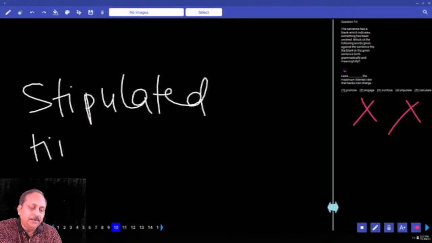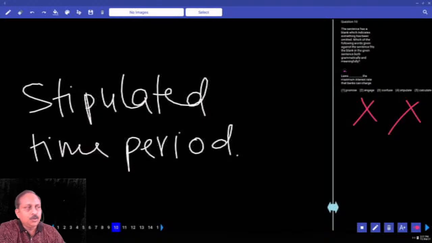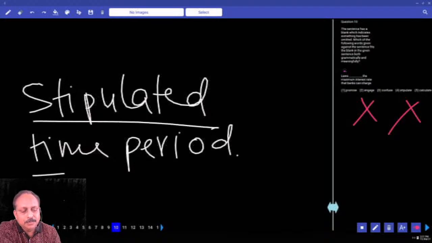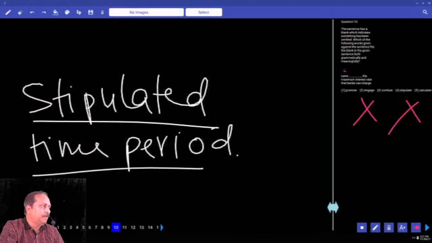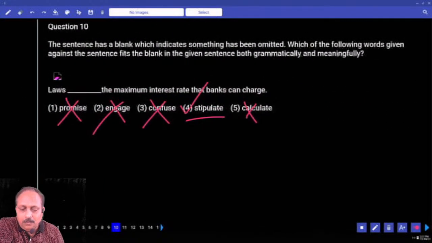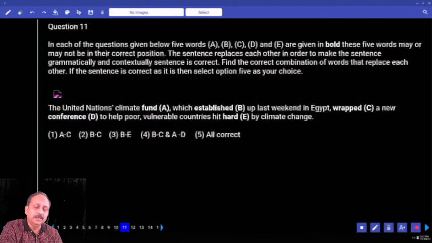Stipulated time period. Have you heard of this? So in the exam, what is the stipulated time period for you to answer the English section? 20 minutes. So stipulated time period, 20 minutes, means that is the time given to you to answer the 30 questions. I hope you guys got it. You got the meaning, you got the answer as well. We'll go to the next one.